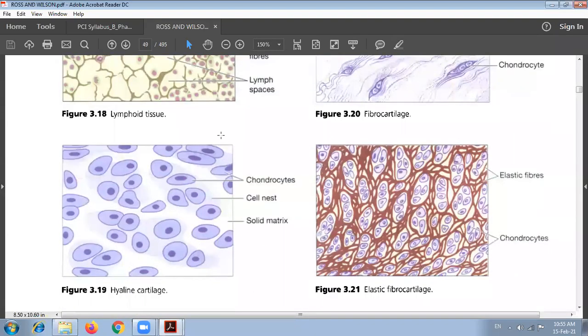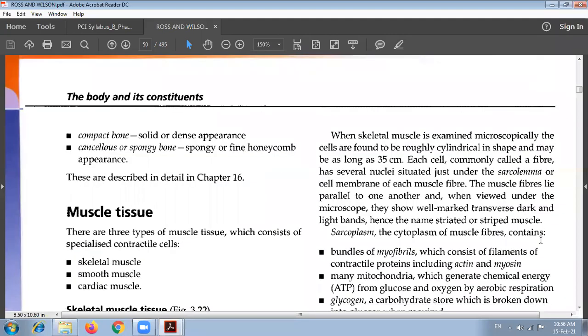So this is hyaline cartilage, you can see the structure. This is elastic fibrocartilage. The two types of bone are compact bone, with a solid and dense appearance, and cancellous or spongy bone, with a fine honeycomb appearance. These are described in detail in the book, so we are going with the brief here.